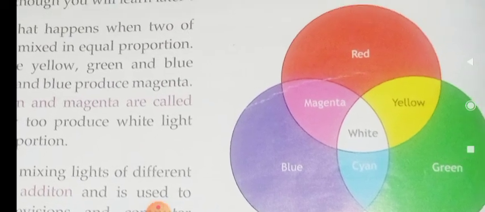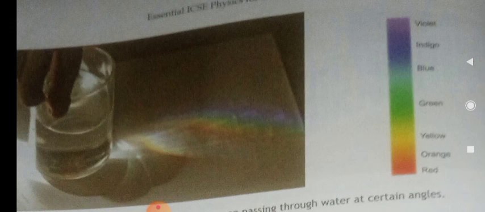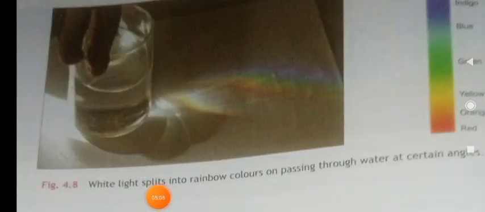Then the mixing of lights. The mixing of lights is an additive process, while the mixing of pigments is a subtractive process. Hope you have understood the lesson thoroughly, children.